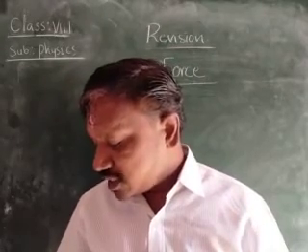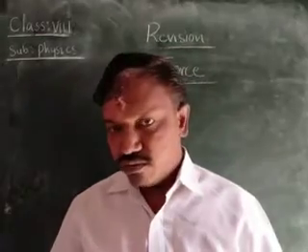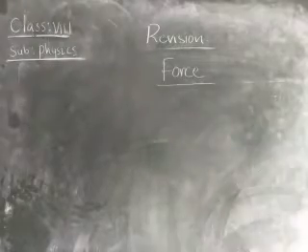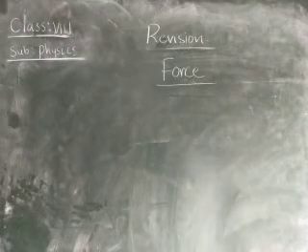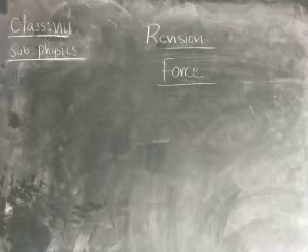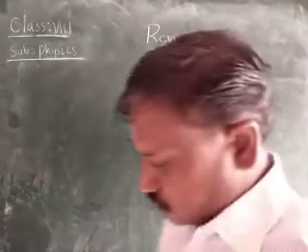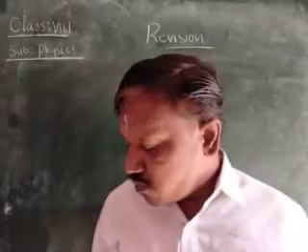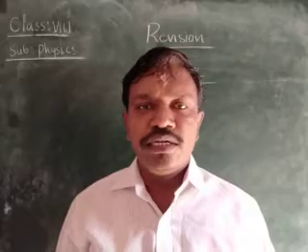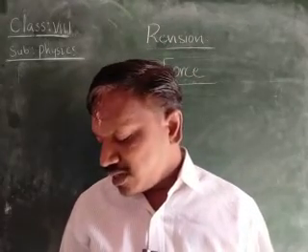The force exerted by a charged body on an uncharged body is known as electrostatic force. What do you mean by electrostatic force? The force exerted by the charged body on the uncharged body is called electrostatic force. Force has magnitude as well as direction. Force has a magnitude, and in the same way it has a direction.